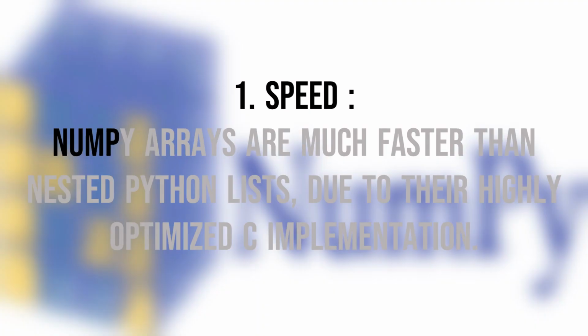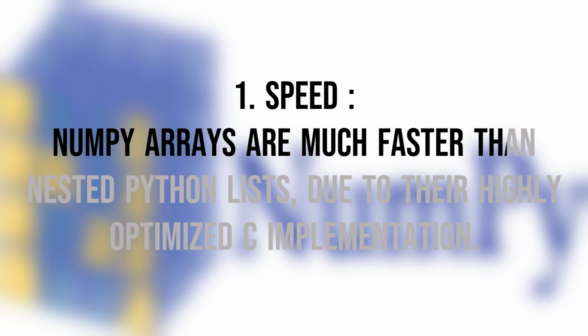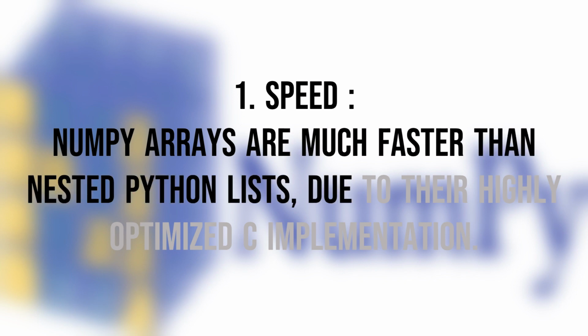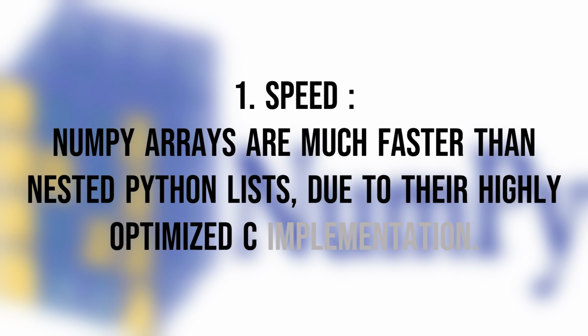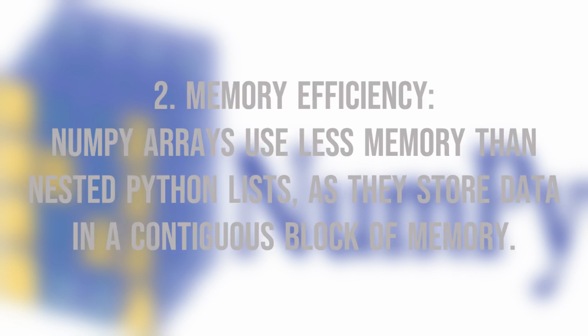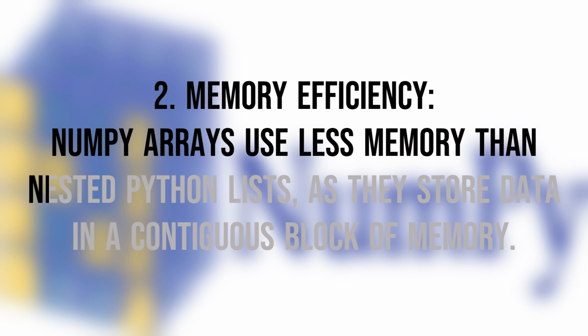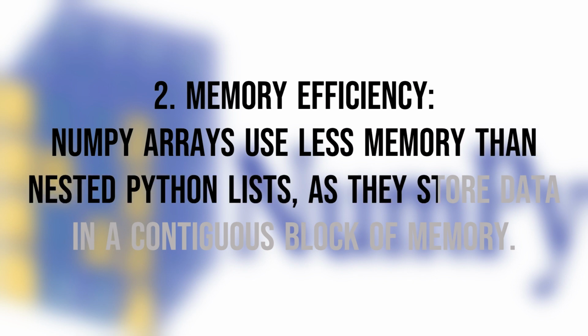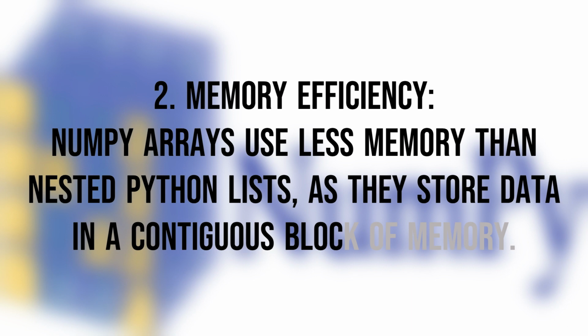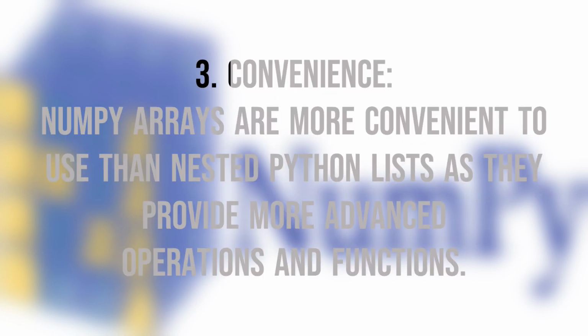1. Speed. NumPy arrays are much faster than nested Python lists, due to their highly optimized C implementation. 2. Memory efficiency. NumPy arrays use less memory than nested Python lists, as they store data in a contiguous block of memory. 3. Convenience.